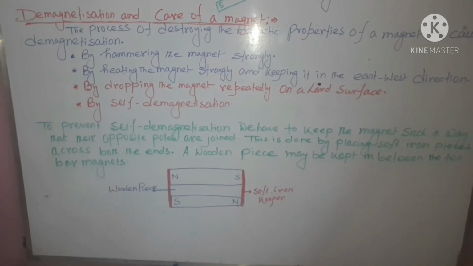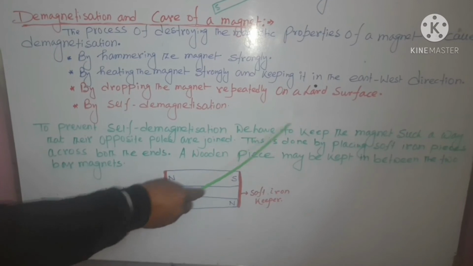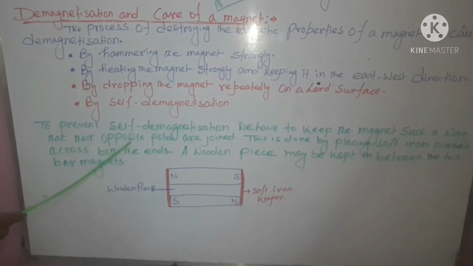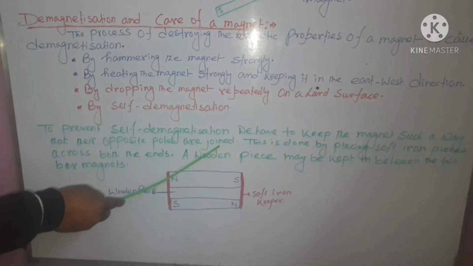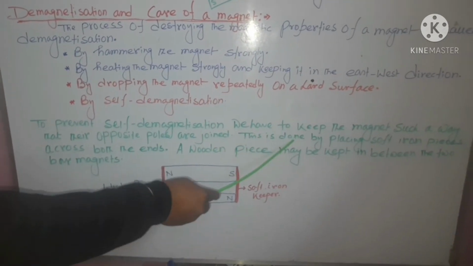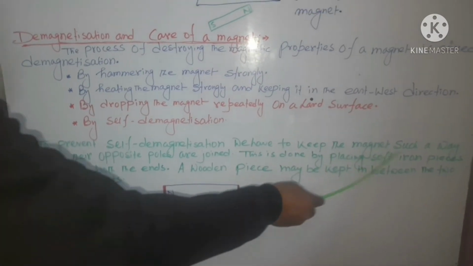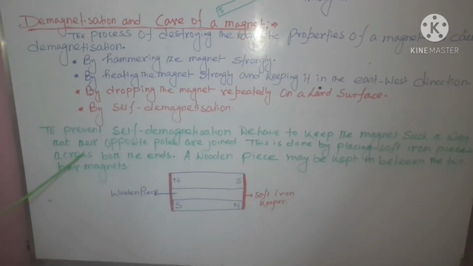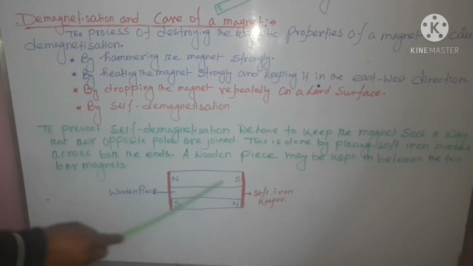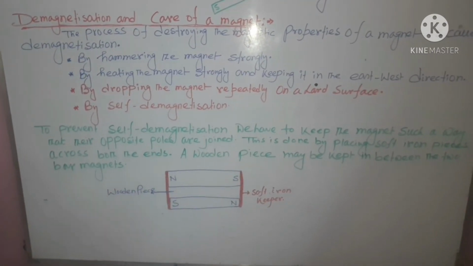Now see, we have to keep the magnets in such a way that their opposite poles are joined. This is done by placing soft iron pieces across both ends. Now see the diagram.